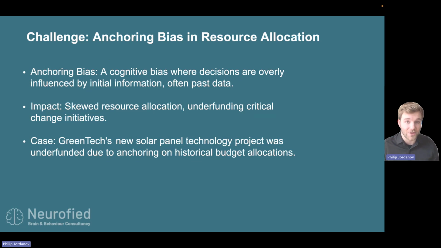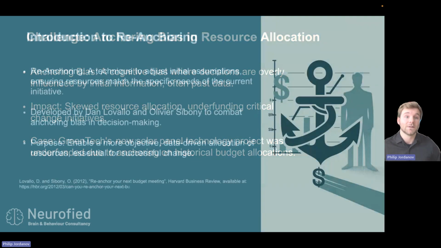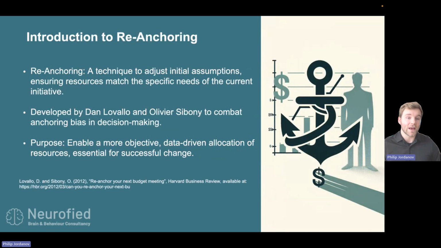So we're going to look at an intervention that counters this effect, and we're going to do it because it's a bit of a complicated one to explain in a short video. We're going to do it with a case, with a fictitious company, GreenTech, and they are going to decide on bringing their business into a new solar panel technology project. And they want to make sure that the allocation goes well and it's not underfunded, because that could be the status quo. Now, let's talk about re-anchoring, the remedy, if you will, for the anchoring bias in budget decisions.